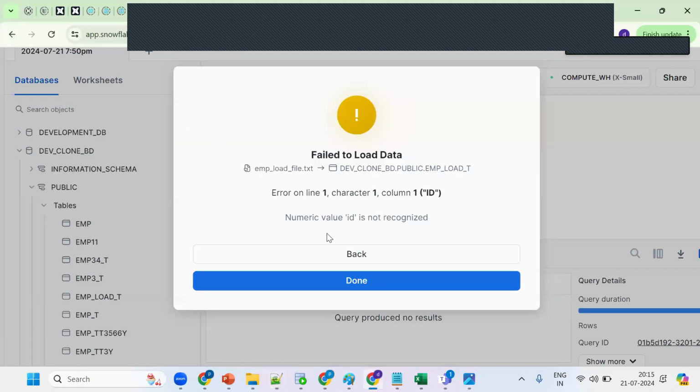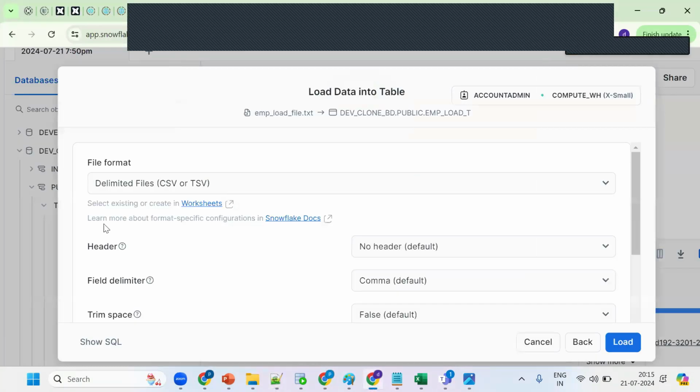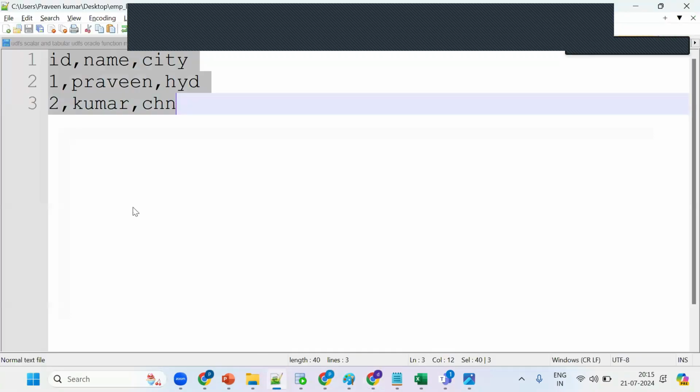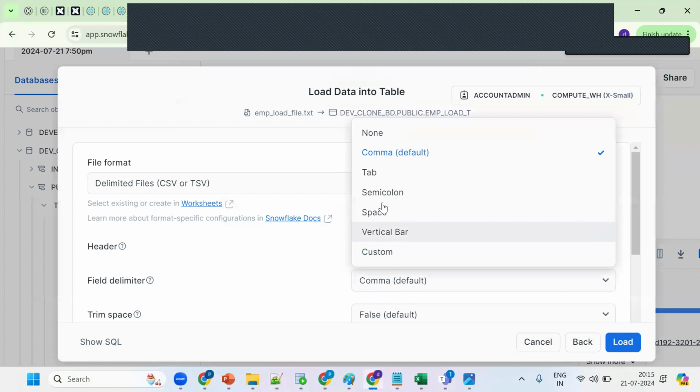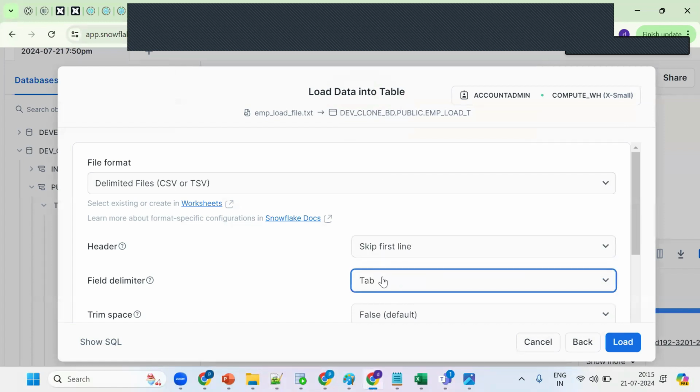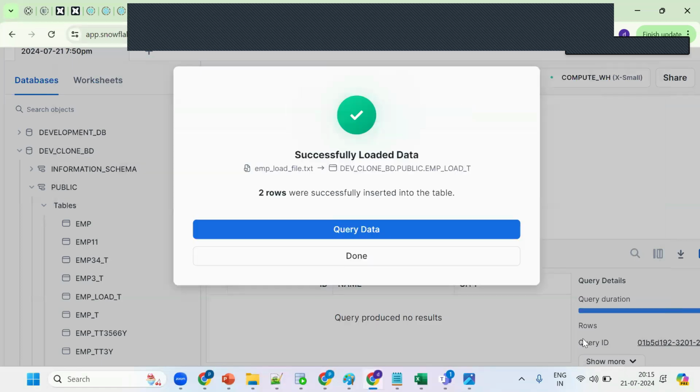How can I say that? Go back here. See, the header option is there: skip first line. And the field delimiter is a comma. If it's a tab, we can select tab, but here it's a comma. Load this data. From the file we are loading into the table. Now query the data. Two records will come.